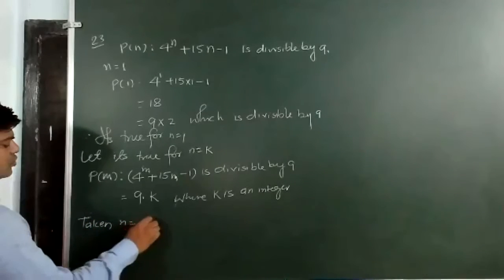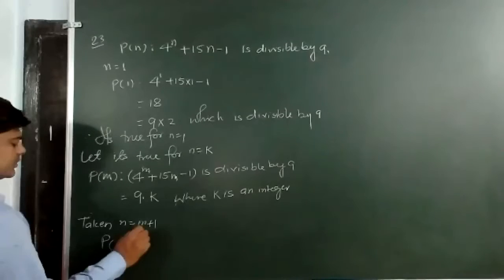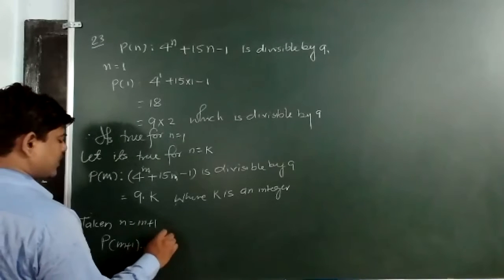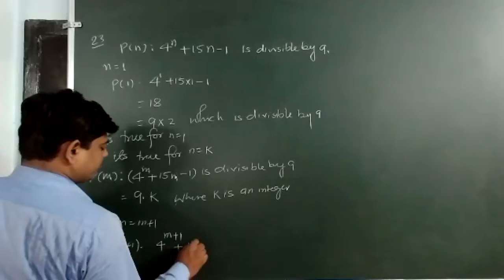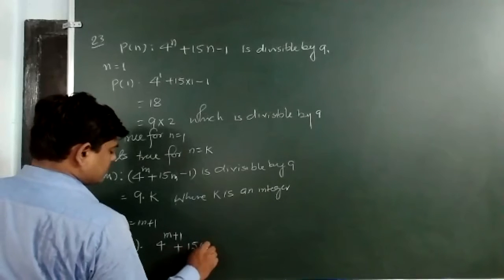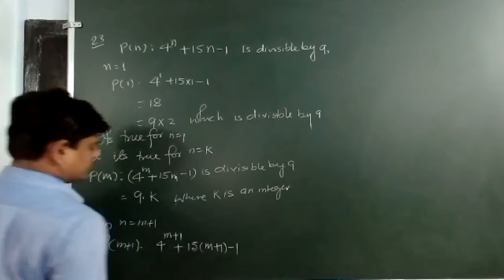Okay. n is equal to m plus 1. What would be m plus 1? It can be 4 to the power m plus 1 plus 15 into m plus 1 minus 1.